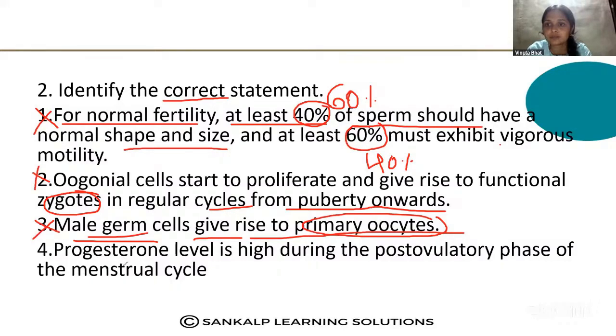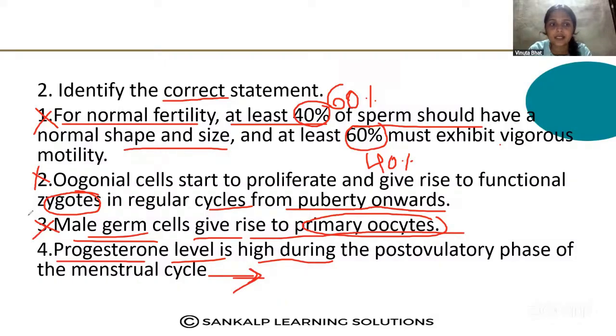So the correct option is: progesterone level is high during the post-ovulatory phase of the menstrual cycle. Why is the progesterone level high? Because the progesterone is released by the corpus luteum, which is formed after ovulation. The ruptured Graafian follicle develops into the corpus luteum, and this corpus luteum releases the progesterone.